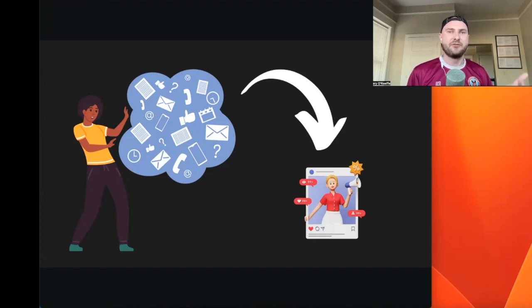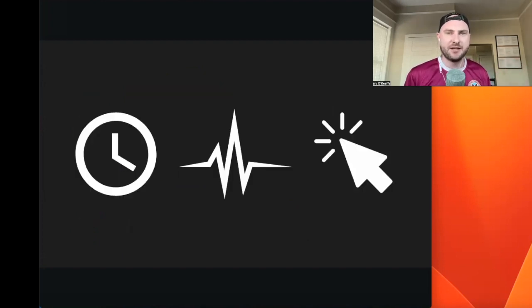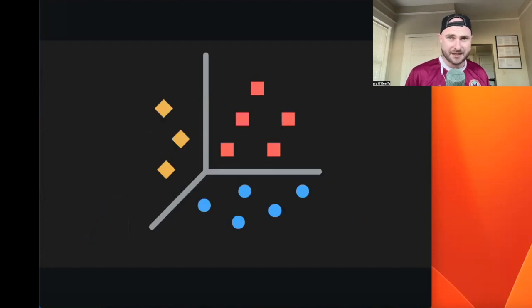And what will go viral? Stuff that will go viral is stuff that keeps you on their app longer, keeps you coming back to their app more frequently, and causes you to click around and interact with their system more often. So they take all of the actions and all of the content, and they look at how people are interacting with that, how frequently they're coming back, how long they're staying watching for.